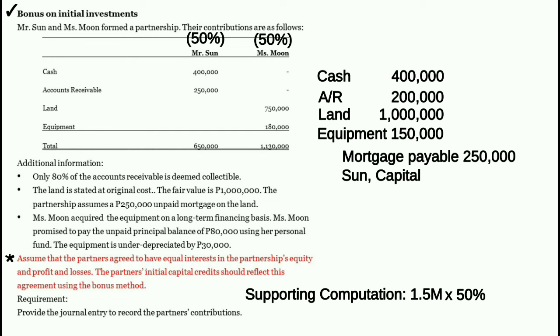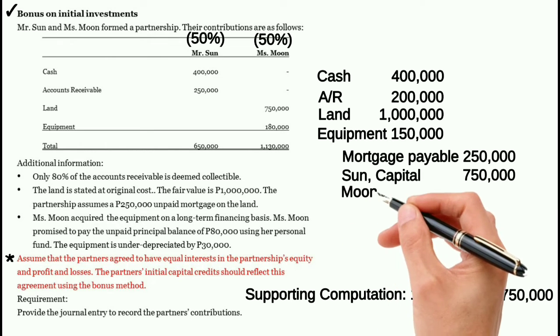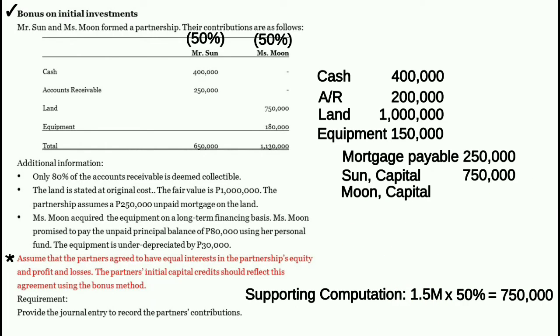So that means 1,500,000 times 50%, that is equal to 750,000 pesos. Next, credit Moon Capital by how much?